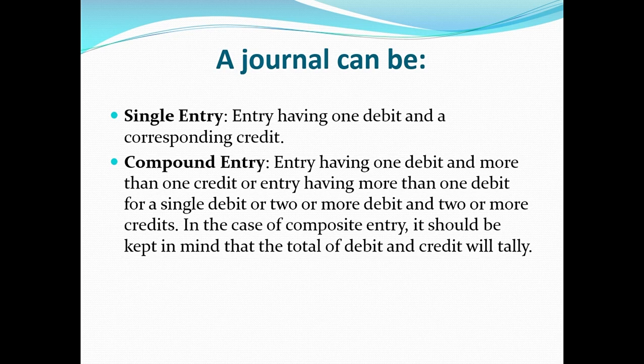In the case of a composite entry or compound entry, it should be kept in mind that the total of debit and credit should be equal. Otherwise, it would be assumed that you have made a mistake in the transaction or there is some omission in the entry, meaning you have not recorded one side of the entry. So whenever you are passing a journal entry, either single or compound, it is very important to understand that the total of debit and credit of each entry has to be equal.